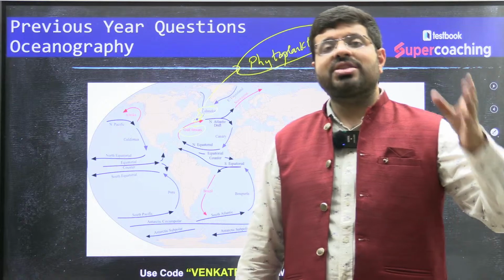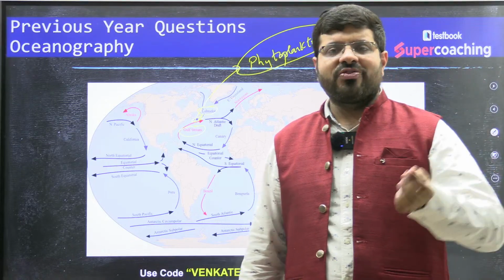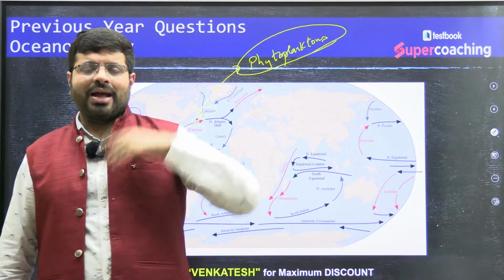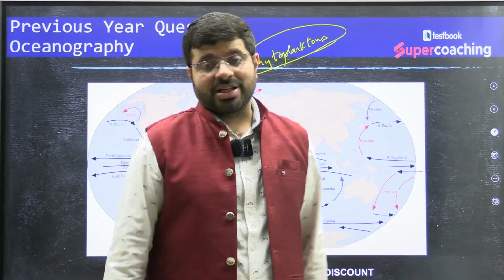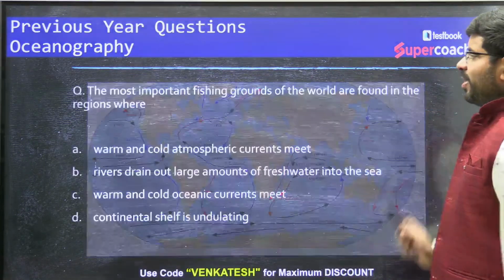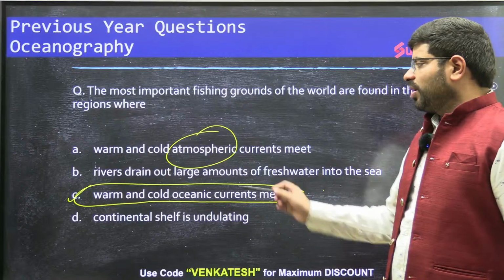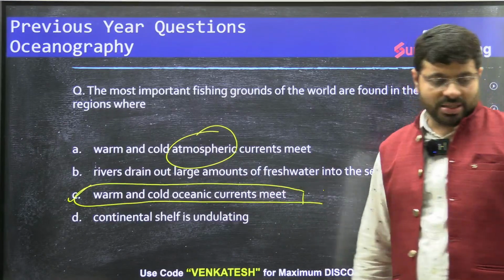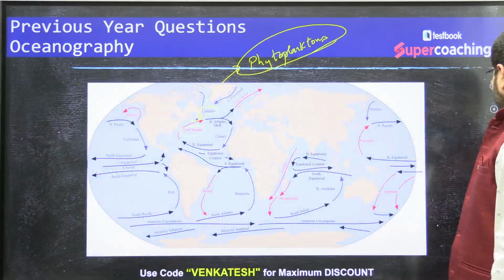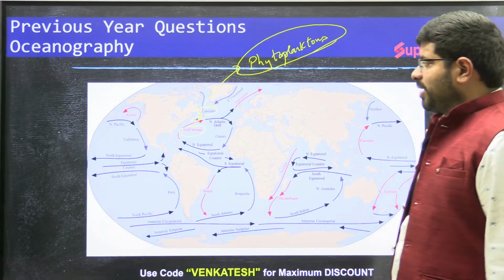Because of this base, you will find small fishes, big fishes, and then the whales all developing, and that leads to an important fishing ground of the world. So keeping that in consideration, the most important fishing grounds of the world are where warm and cold oceanic currents meet. Now with this, identify the important warm and cold oceanic currents of the world.